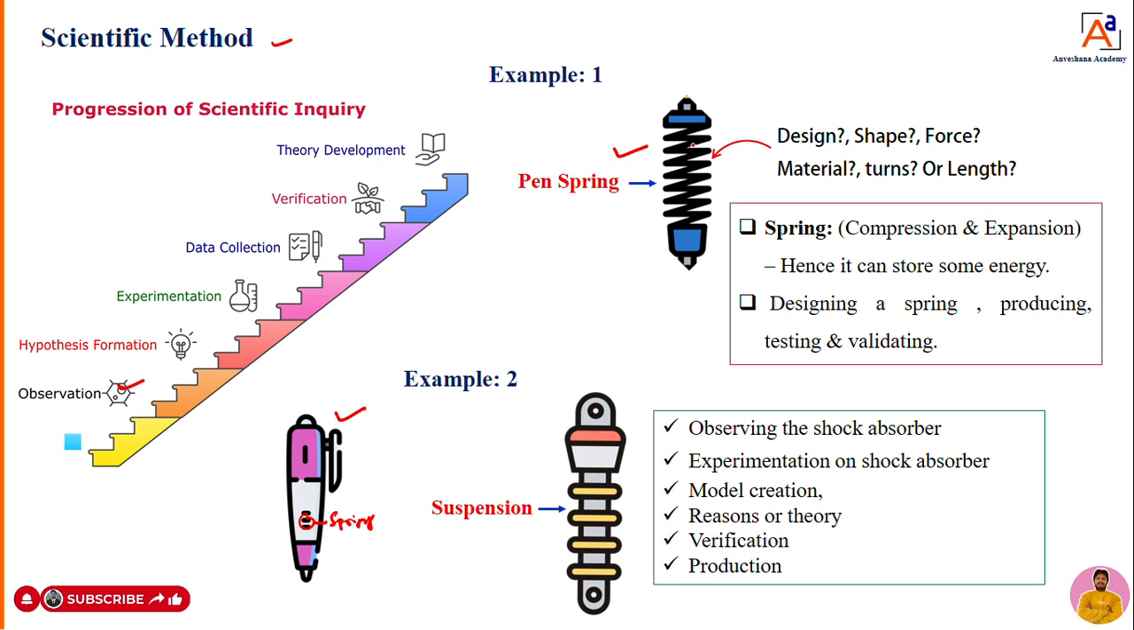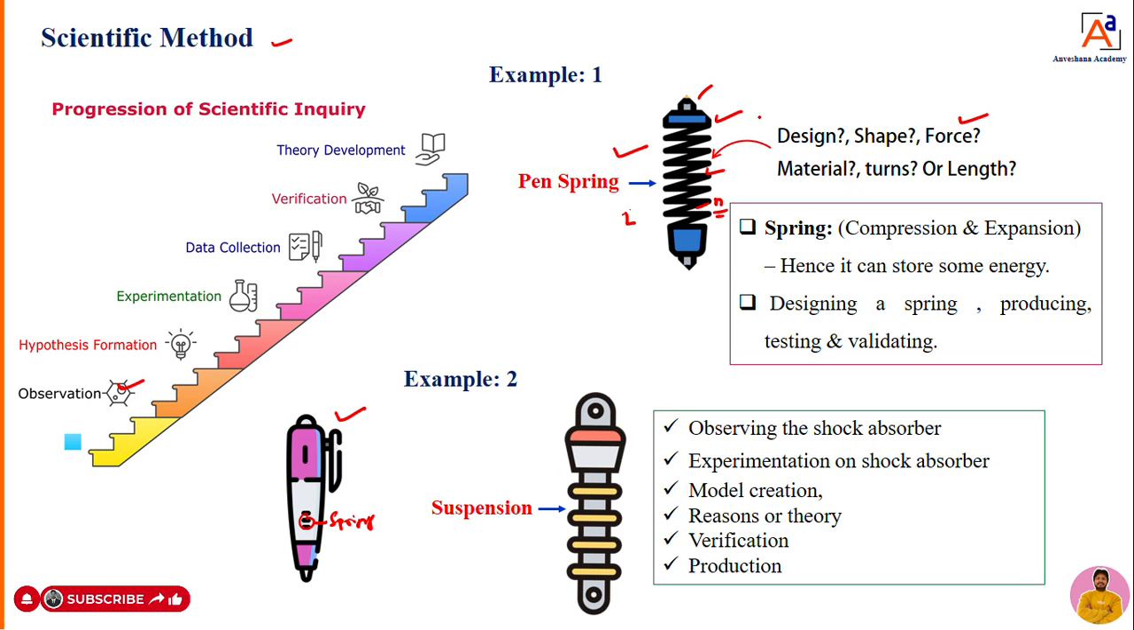So what observations are we going to do in that pen spring? You can see how the spring is designed. What is the shape of that spring? How much force is required to press the spring? That we are going to observe. And what materials they used to make that spring. Then how many turns, you can call it n, are there in that spring, and what is the total length of that spring. All these observations we are going to do.